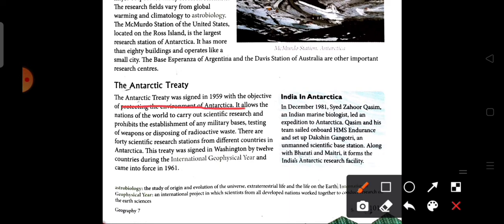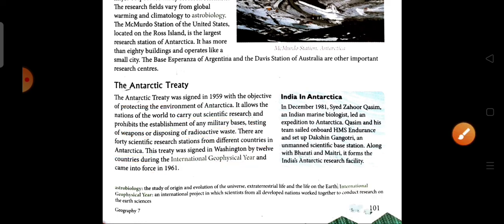It allows the nations of the world to carry out scientific research and prohibits the establishment of any military base, testing of weapons or disposing of radioactive waste. There are 40 scientific research stations from different countries in Antarctica, and this treaty was signed in Washington by 12 countries during the International Geophysical Year and came into force in 1961.